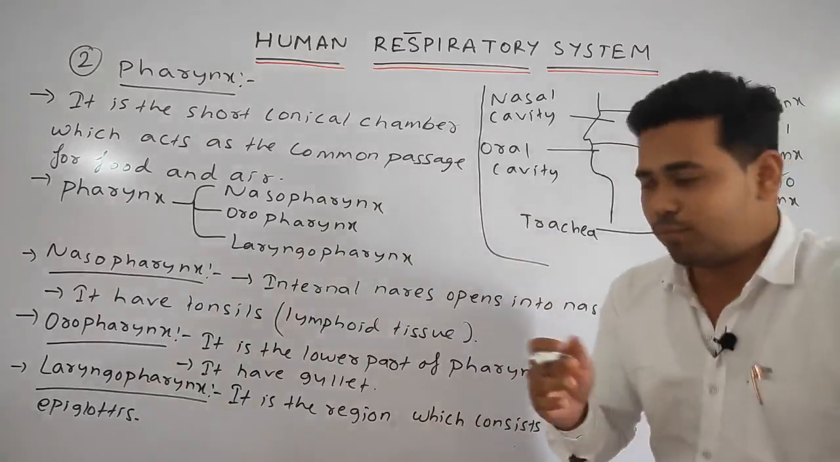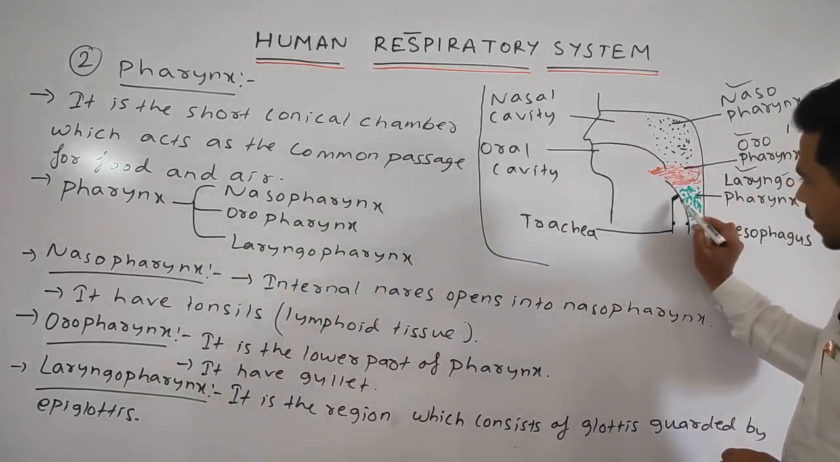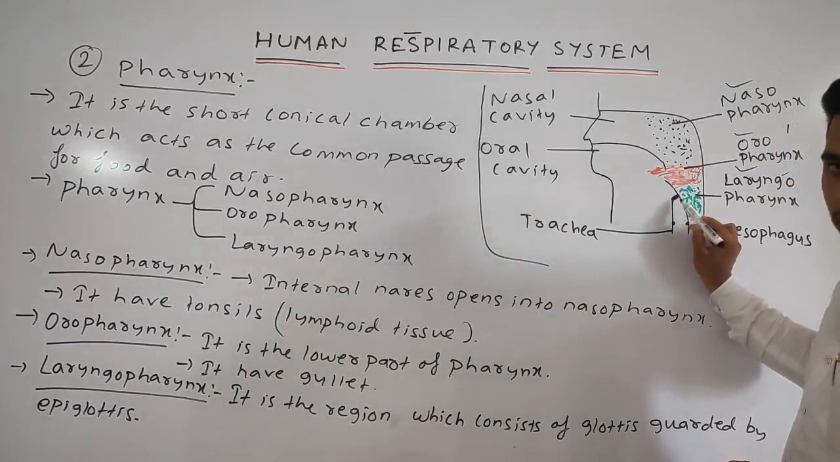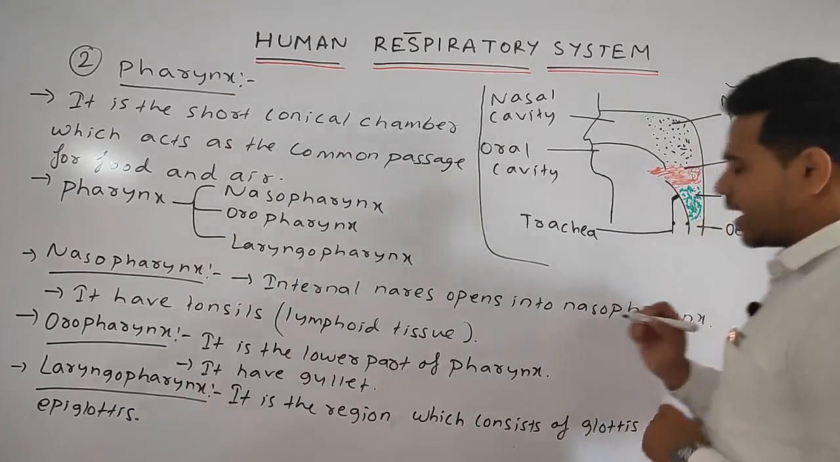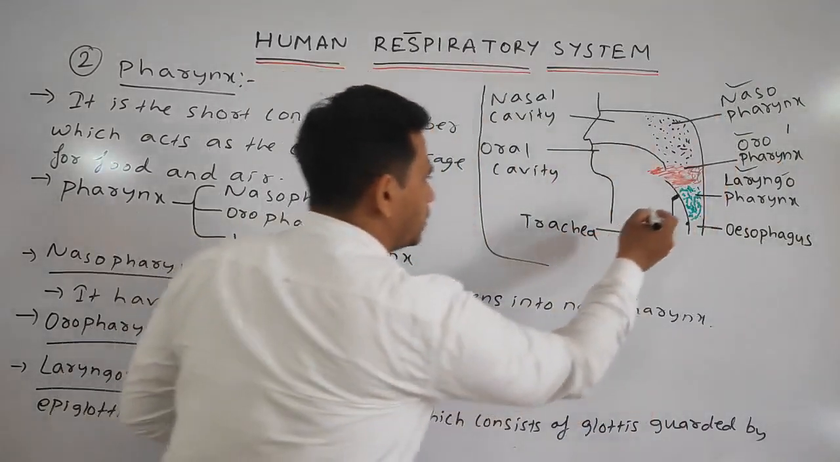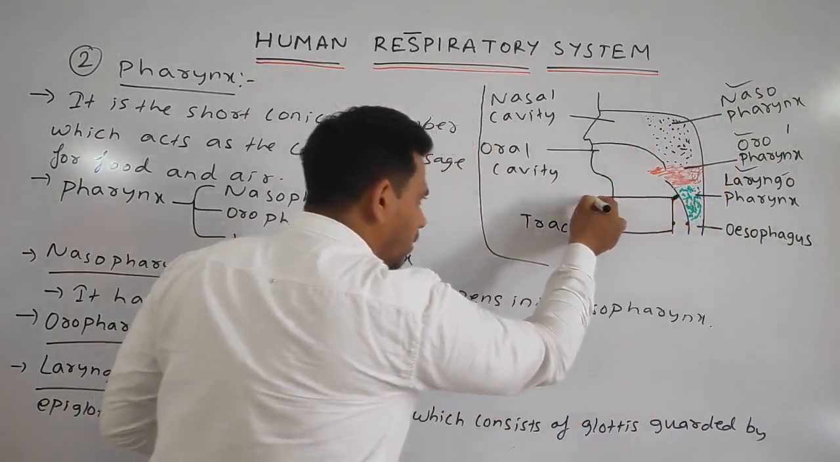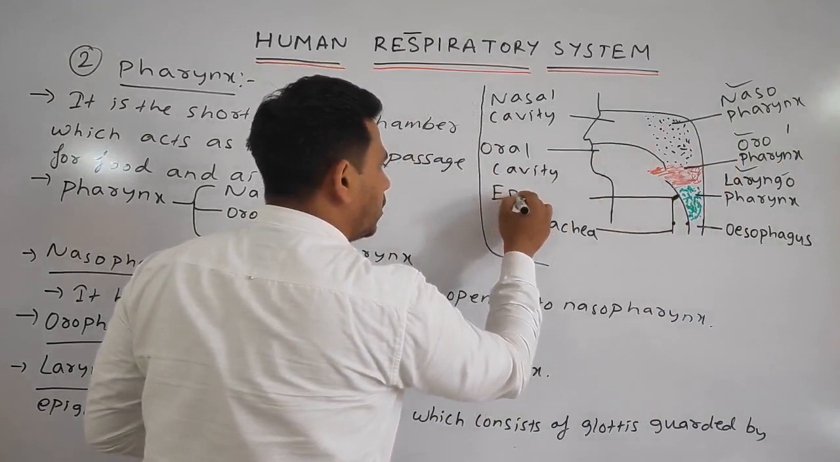And what does it have more? See, students, this opening or covering is a leaf-like structure called the epiglottis. I'll make you one more labeling. See, epiglottis.